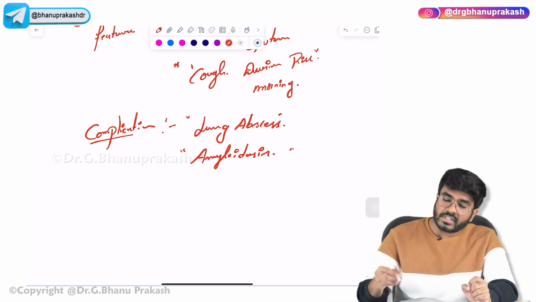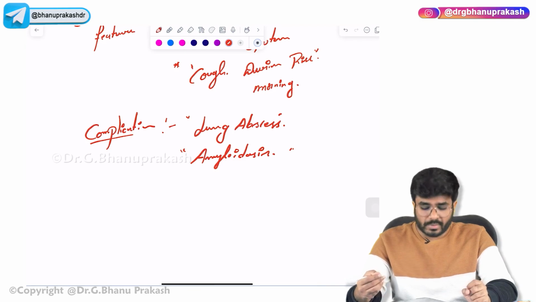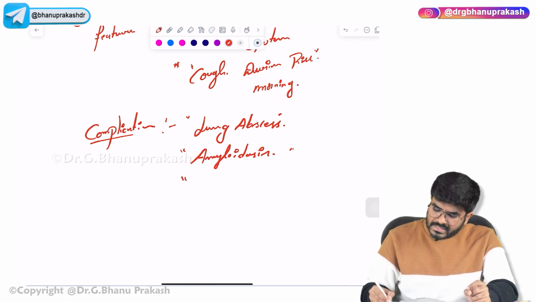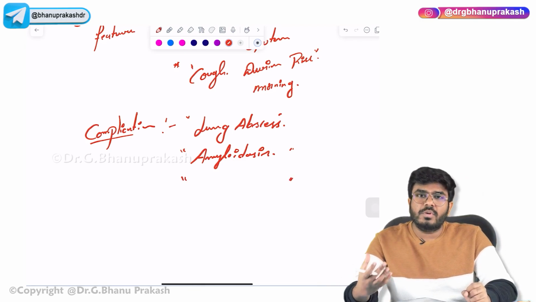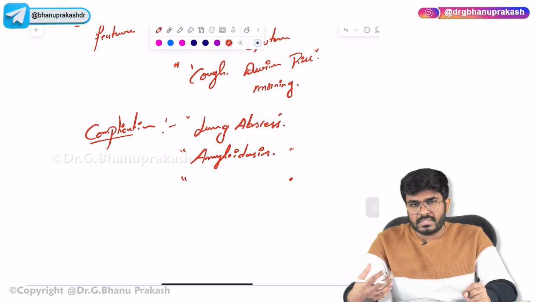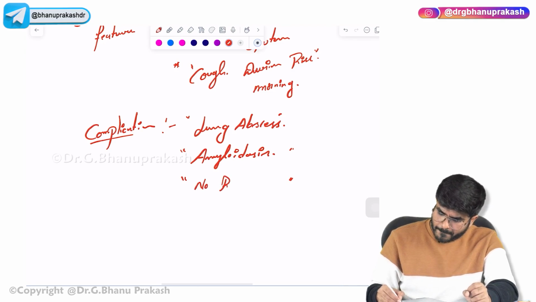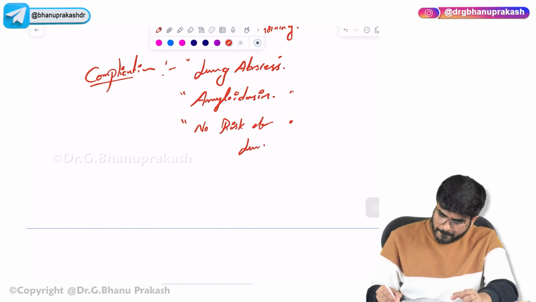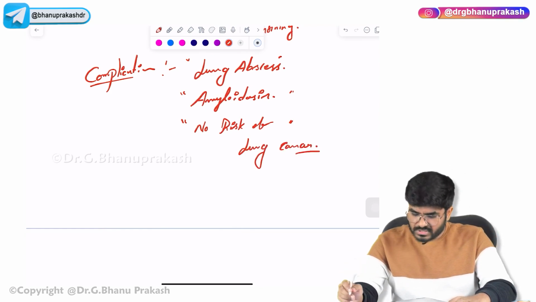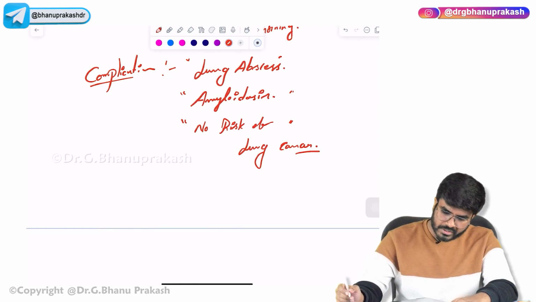So what are the complications? One complication is lung abscess. The second complication is going to be amyloidosis. Is there any risk of lung cancer? Those persons who are suffering with bronchiectasis, is there any risk of lung cancer? No, there is no risk. No risk of lung carcinoma. So these are some important risk factors and complications.